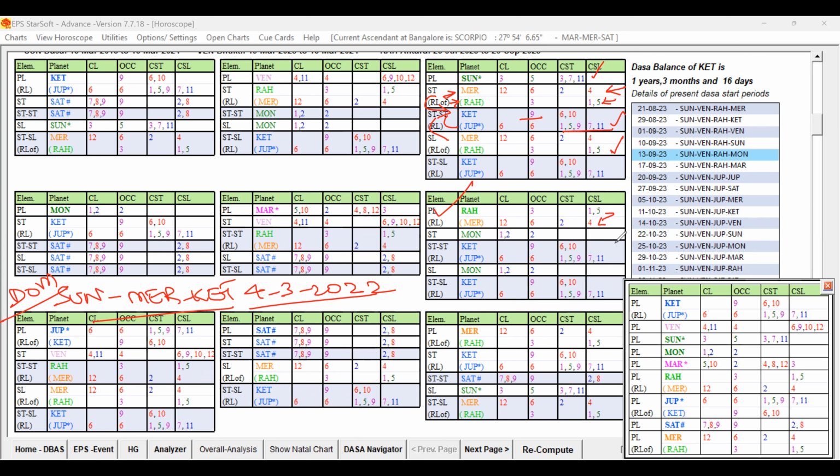But within that Sun Dasa, in which Buddhi did the marriage happen? In Mercury Buddhi itself the marriage happened. Mercury, as I explained, has some weakness. The second planet is good. The star lord is good. The sublord is a favorable strong key planet itself. Mercury only in the source has some weakness, but this is good, this is good, this is good.